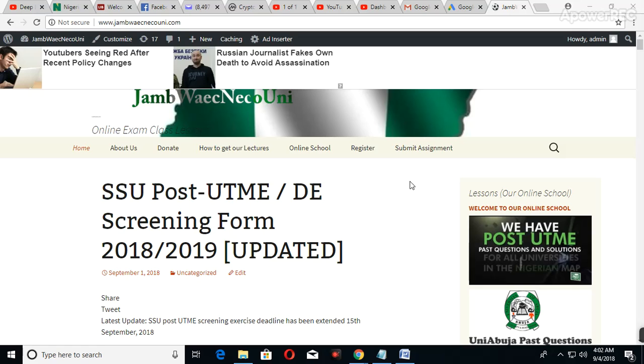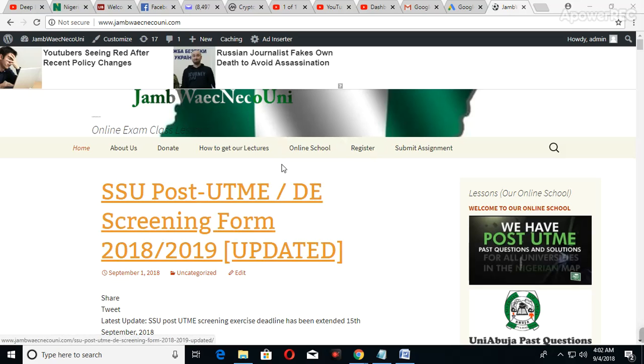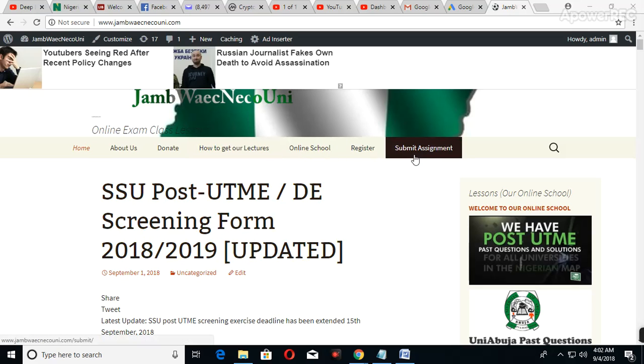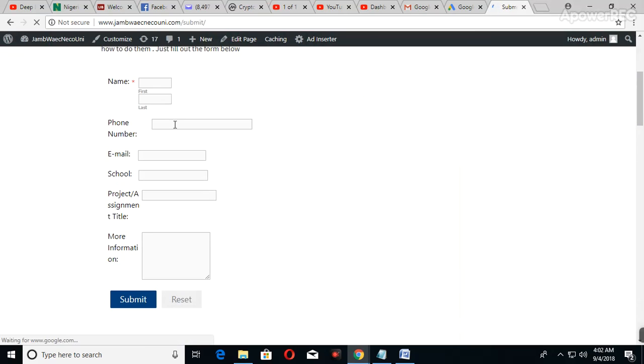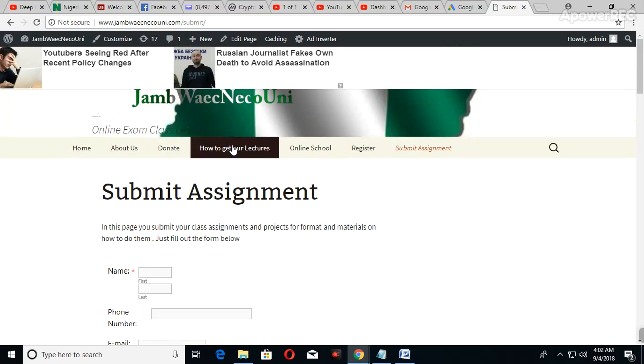If you have an assignment and you want to submit it so that we can help you run it, you click on submit assignment, you fill in the form that you see next, so that we'll be able to help you do that. Put your email where we'll send the assignment when we finish solving it, the school you're sending from, your actual assignment or project, and further information, maybe 5 pages, 10 pages, depending on how you want it. So that's how you go about it.